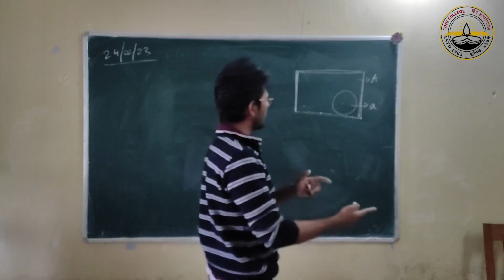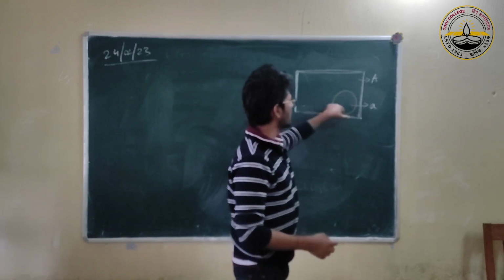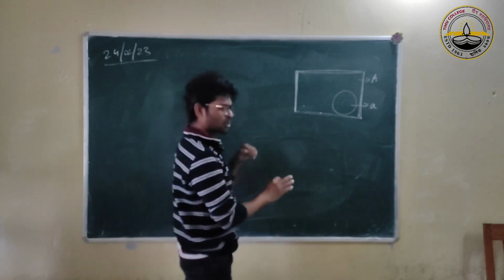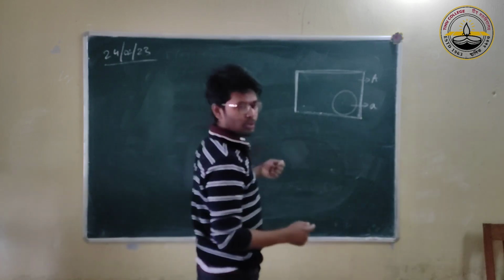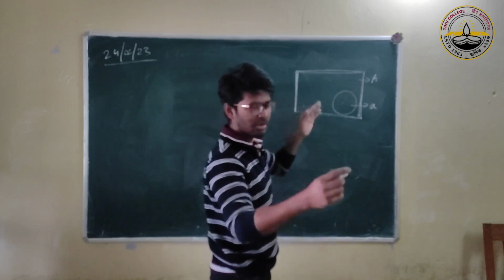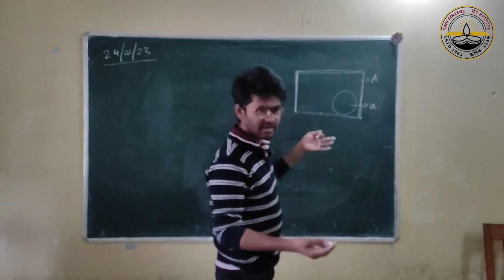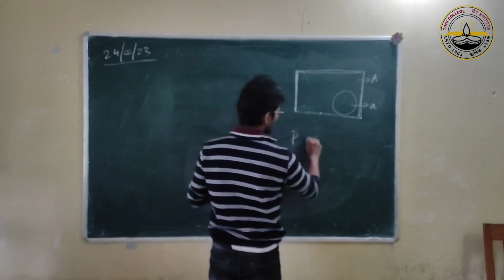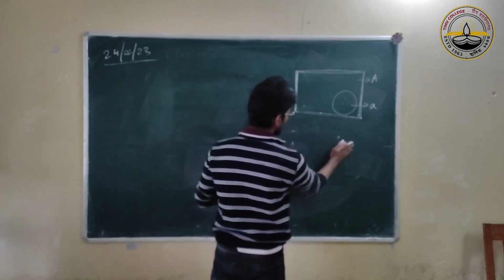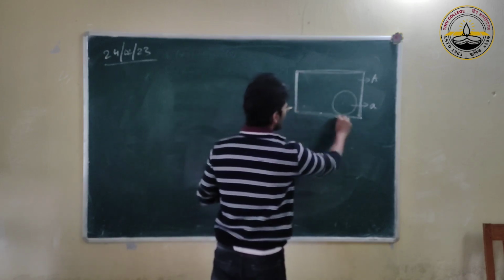What is the probability that the bullet will hit this circle? Can you guess? At least, what will the probability be proportional to? It will be proportional to area. The bigger the area, the higher the chance of the bullet falling inside that area. So the probability will be proportional to area. Now, this is my total area.